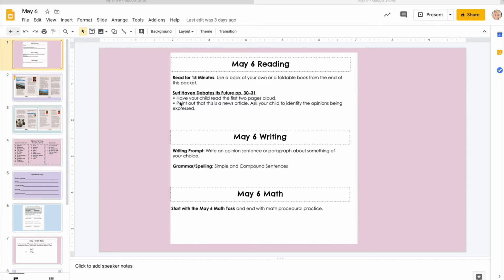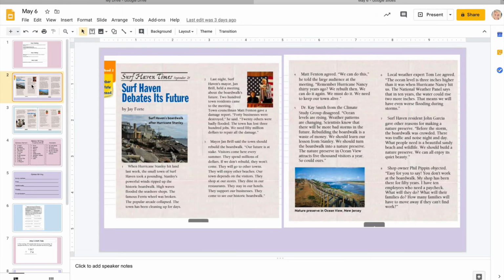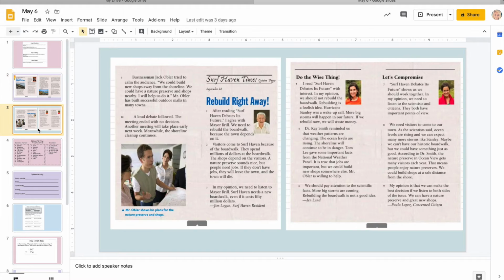For reading, we're also going to have a two-page news article. We're going to want you to read that with your parents, and parents, if you could ask your child to identify the opinions being expressed. Remember, this is the news article. This is an informational text, and just ask them what are the opinions of the writers. Just working on that skill of locating what their opinions are.